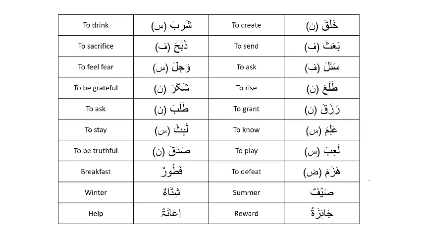Here are some more verbs. I want you to pause here and make sure you know these verbs also. And then over here we have some nouns. Saifun means summer. Jaizatun means reward. Faturun, breakfast. Shitaun, winter. And i'anatun means help.